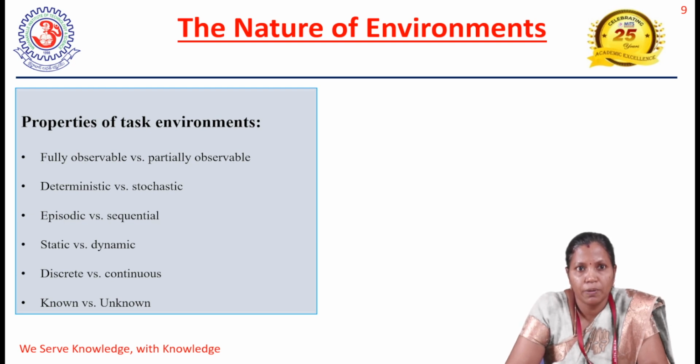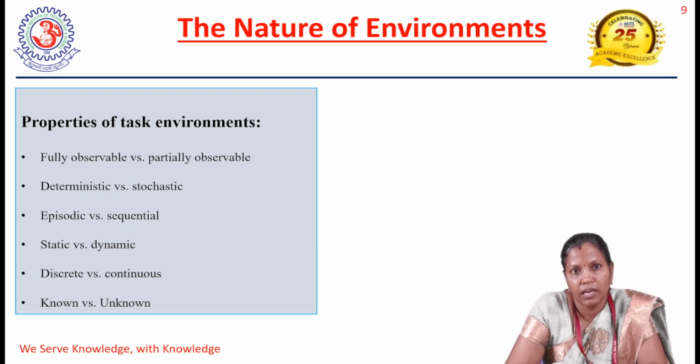The next property of the environment is static versus dynamic. In a dynamic environment, if the action taken by the agent leads to a change of the state in the environment, then we call it a dynamic environment. If there is no change in the state of the environment, then we call it a static environment.